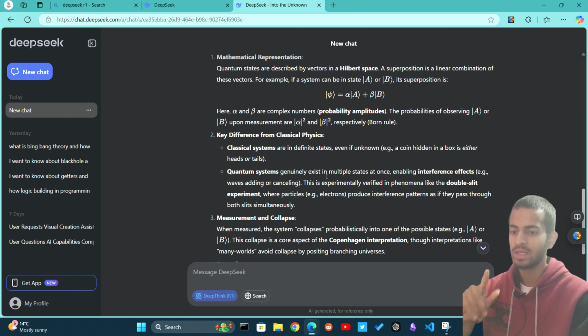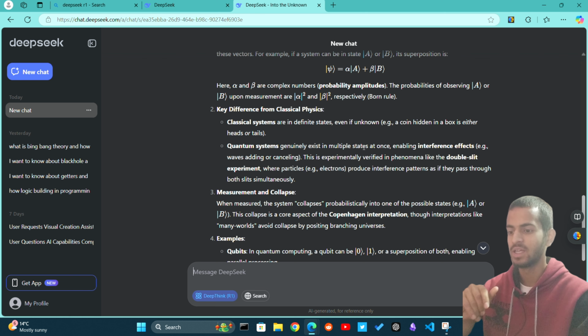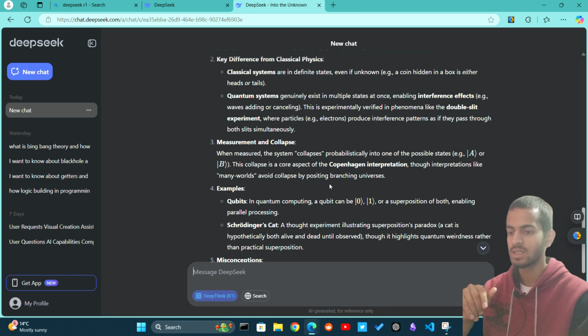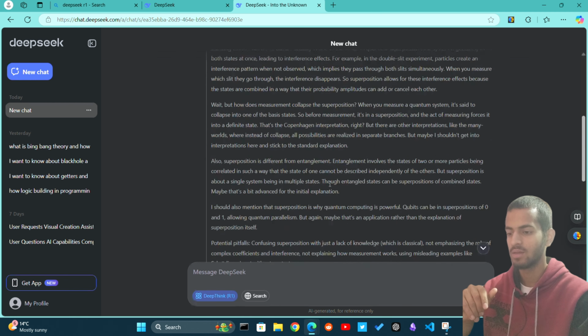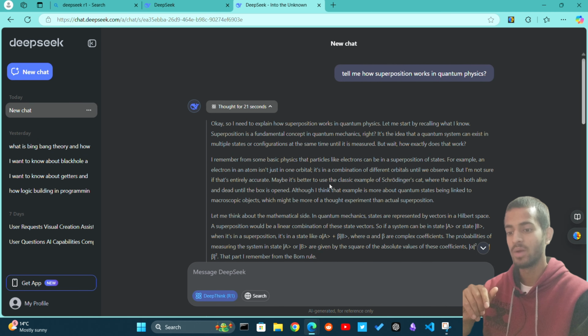For example, a coin in a box is either heads or tails. Quantum systems genuinely exist in multiple states at once, enabling interference effects, for example waves adding or cancelling. This is experimentally verified in phenomena like the double slit experiment, where a particle produces an interference pattern as if it passed through both slits simultaneously. Measurement and collapse.